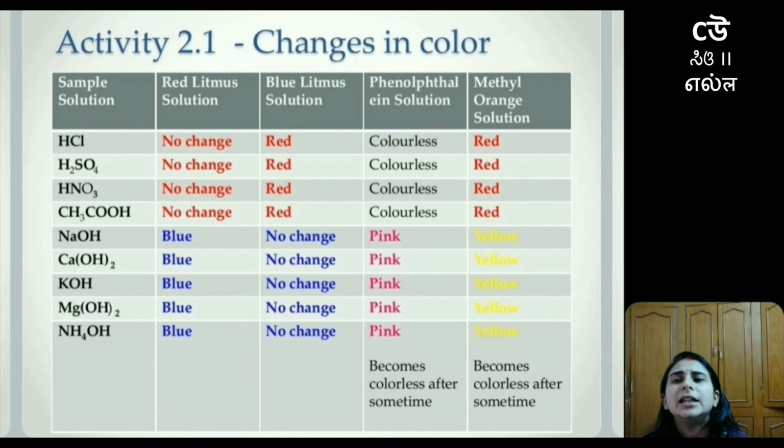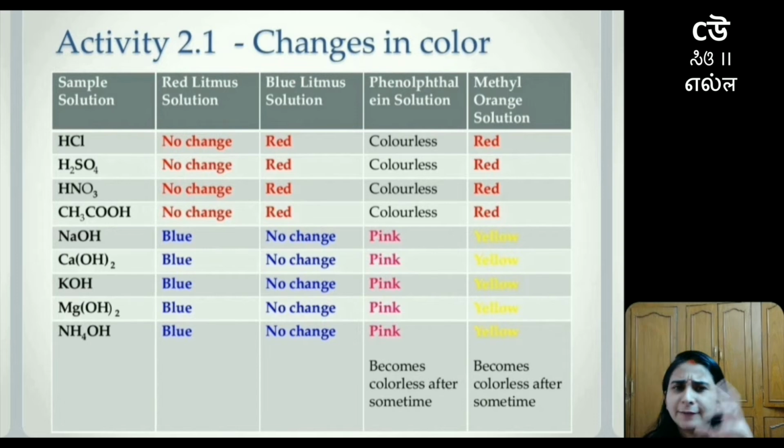Activity number 2.1 is about changes in color. To learn about changes in color, they have given a table which has been divided into 5 columns. The first one has the sample solution. The second one is about red litmus solution. The third one is about blue litmus. The fourth one is about phenolphthalein solution, and the last one is about methyl orange solution.